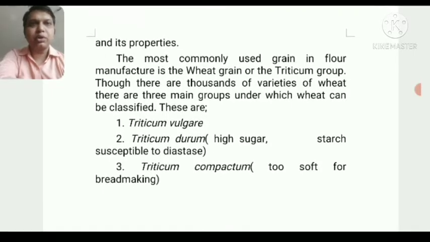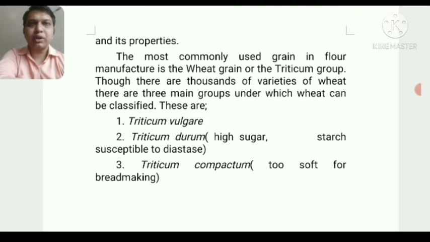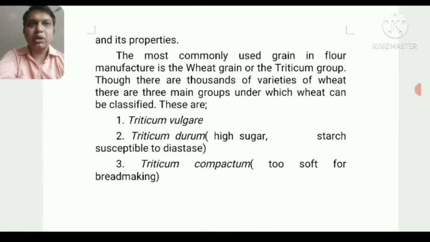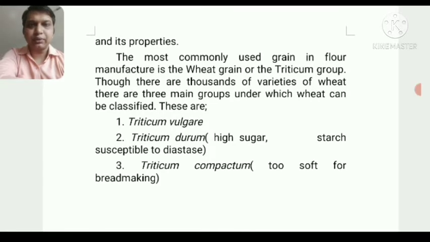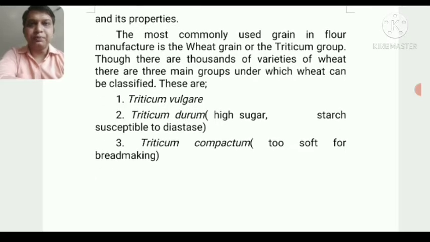The most commonly used grain in flour manufacture is the wheat grain, or Triticum group. Though there are thousands of varieties of wheat, there are three main groups under which wheat can be classified. Wheat flour is very common flour which is used for making different types of breads. To understand wheat flour, we first need to know that there are lots of varieties of wheat produced all around the world for breads.